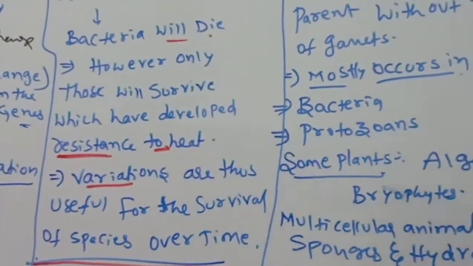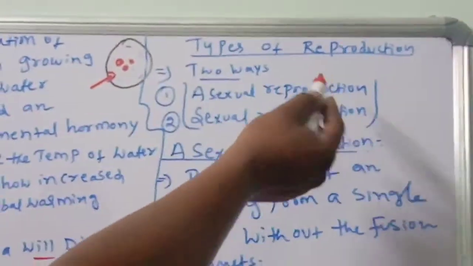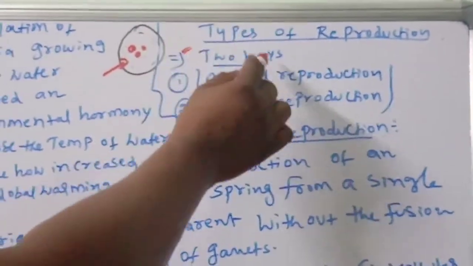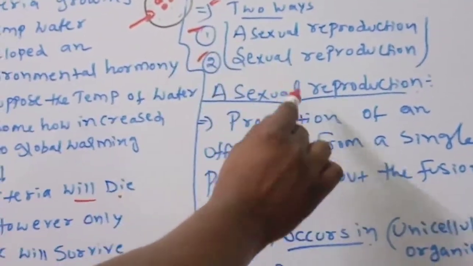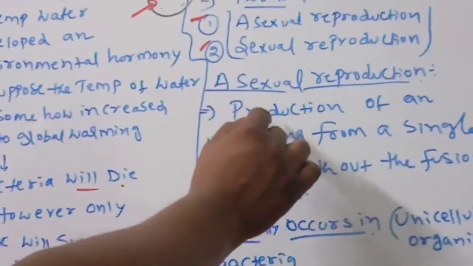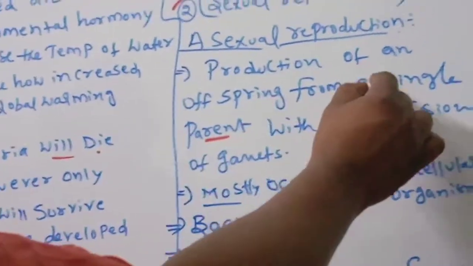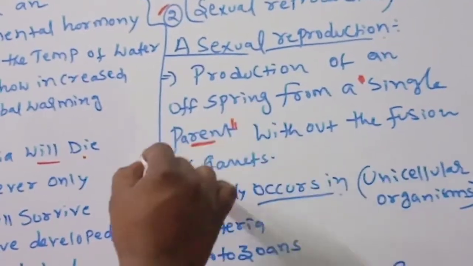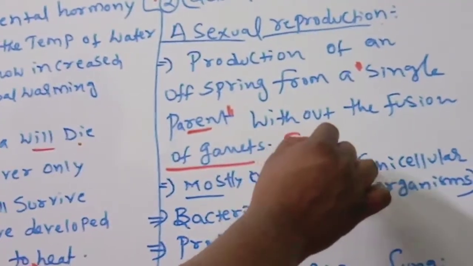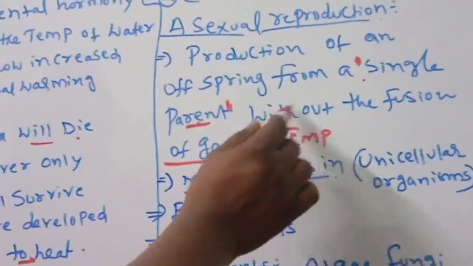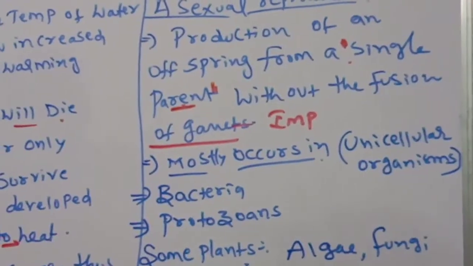Now types of reproduction. There are two ways of reproduction. Some organisms perform both ways of reproduction. That is asexual reproduction and sexual reproduction. Asexual reproduction is the production of an offspring from a single parent. Very, very important words: single parent, without the fusion of gametes. That is called asexual reproduction.